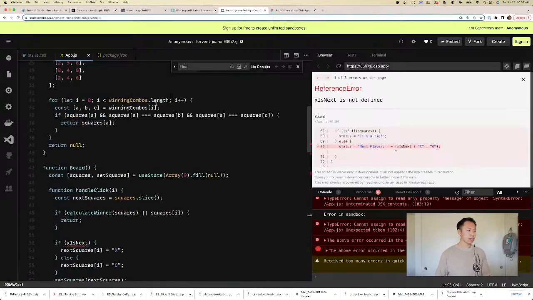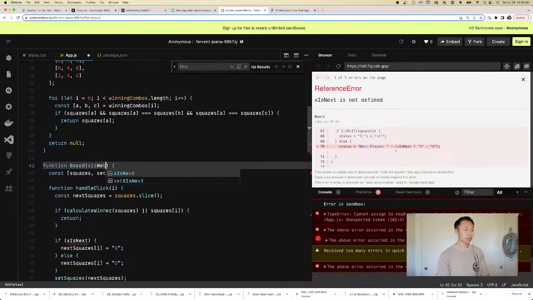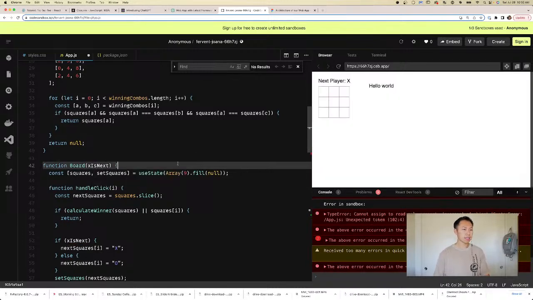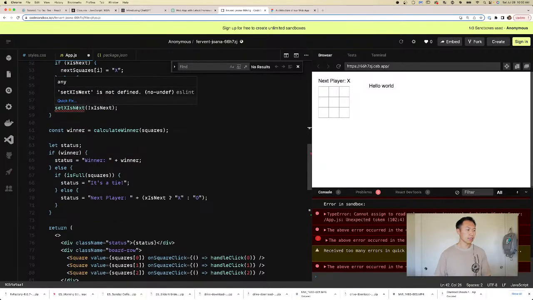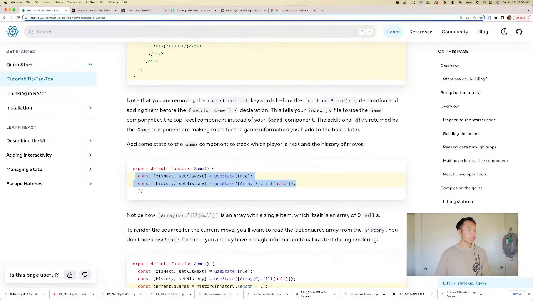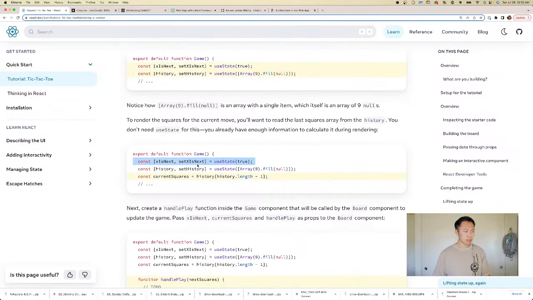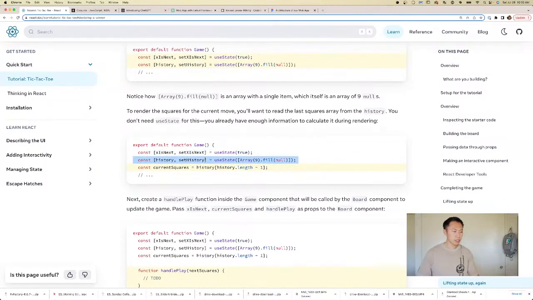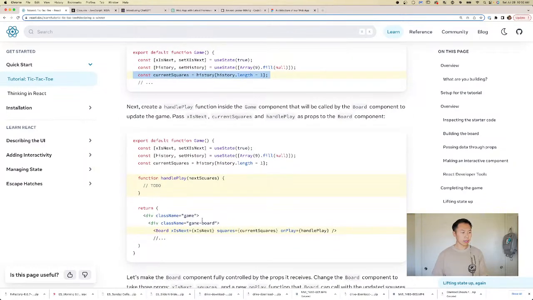Now, it's complaining because we removed one of its beloved children, X is next, but don't fret. We are going to put X is next as a prop. So now this is a prop, and set X is next is not defined as well. All right, we'll see how to do that. So we've made that a prop. Okay, so this is saying let's move it up one state. We'll do a history, and then we'll say current squares is this. And then we're gonna pass it in as a prop.